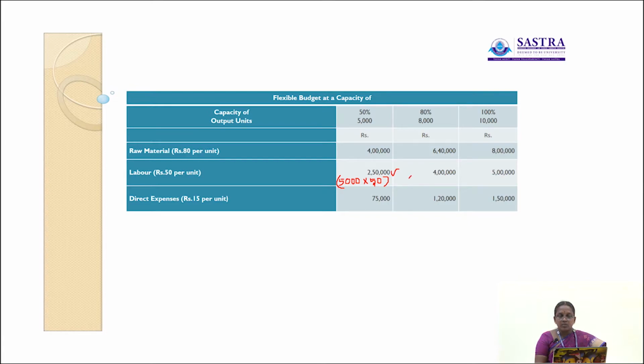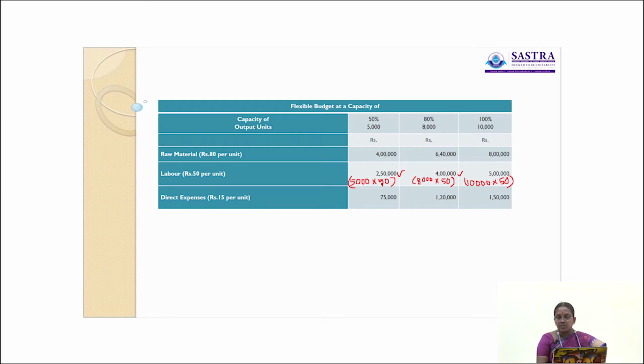So 5,000 into 50 rupees, 2,50,000 for production of 5,000 units. Then 8,000 units are produced here, so 8,000 into 50 rupees, 4 lakh. Then 10,000 units are produced at 100% capacity level, so 10,000 into 50 rupees, 5 lakh. So the total value of labor at 50% capacity level is 2,50,000, at 80% capacity level 4 lakh, and at 100% capacity level 5 lakh.